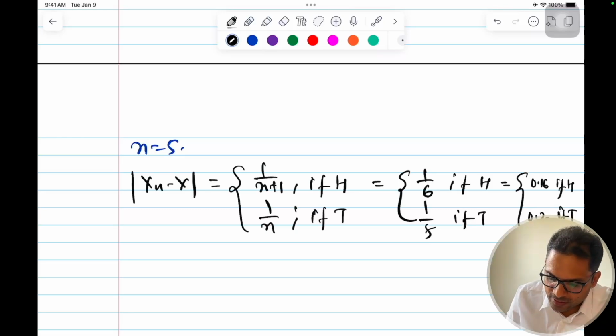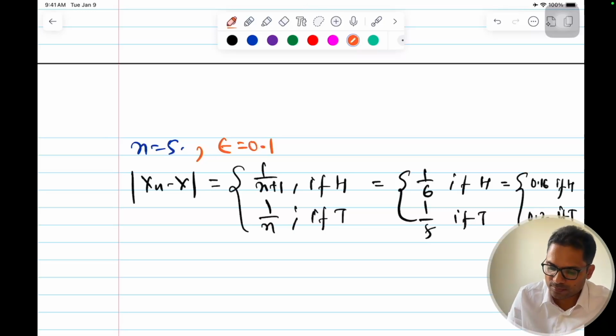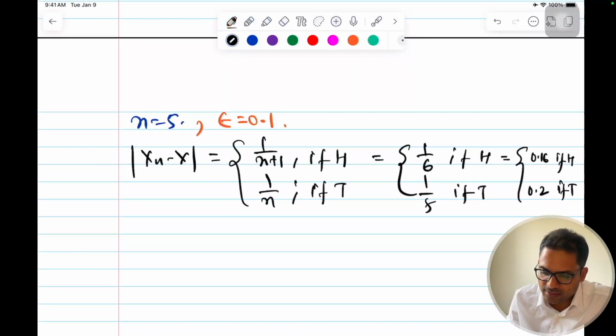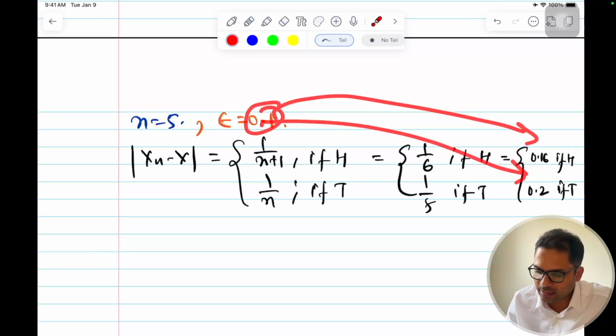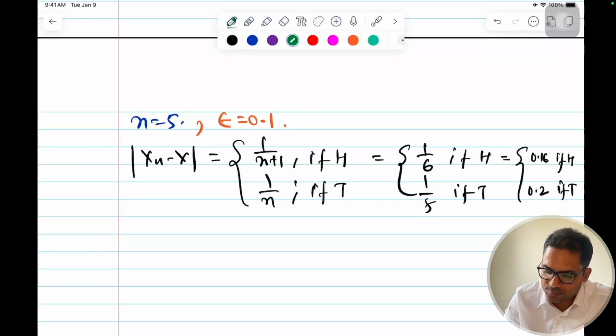And let's define our epsilon also. Say for example, my epsilon is equal to 0.1. I want 0.1 tolerance, 10%. 0.1, very small number. So now if we see that both these numbers of getting a head and a tail, both of them are greater than 0.1.